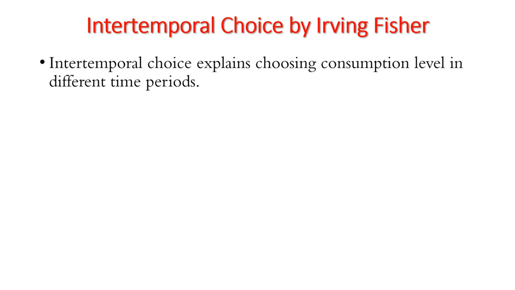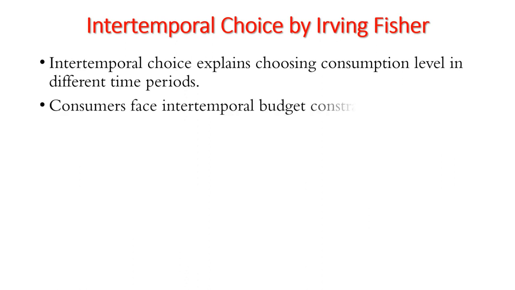Therefore, it is possible for households to consume more or less than their income in a time period. Therefore, we say that consumers face intertemporal budget constraint. This intertemporal budget constraint measures the total resources available for consumption today and in future.